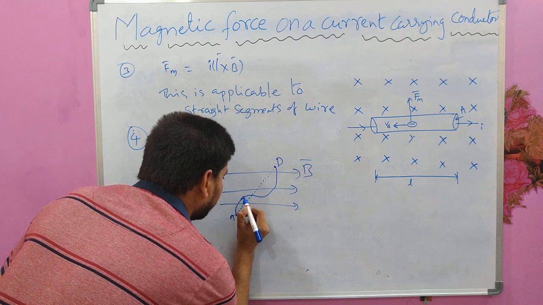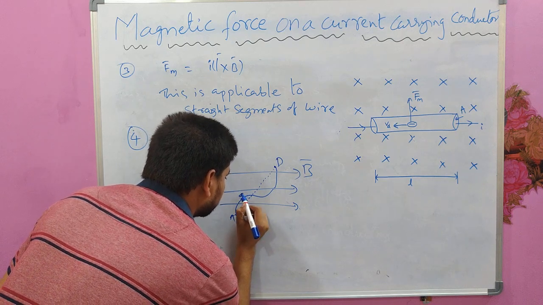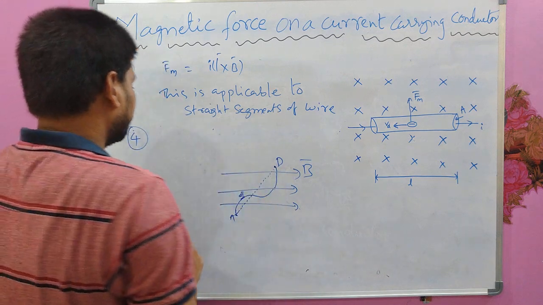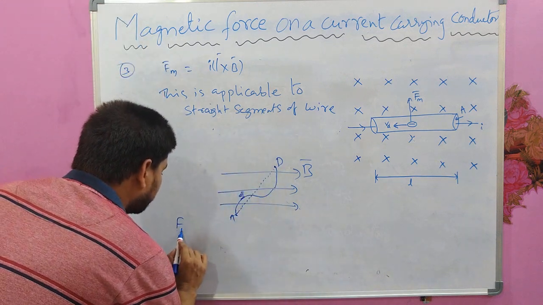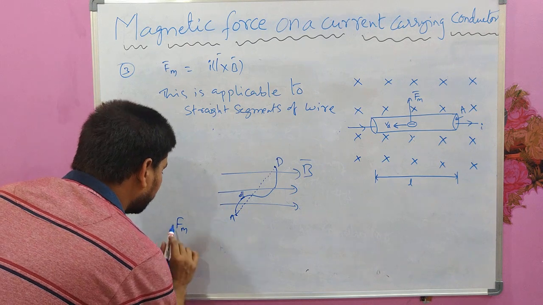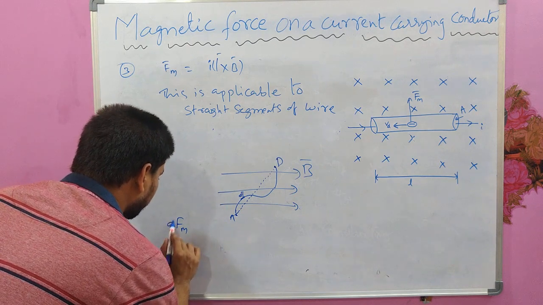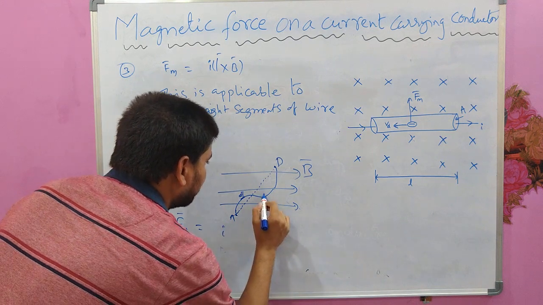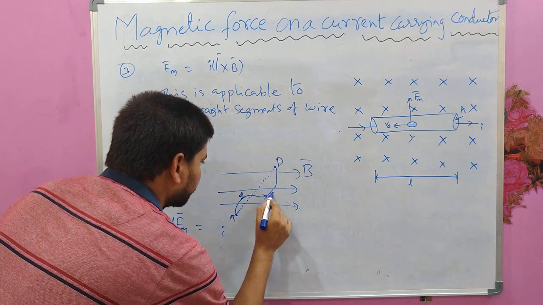Consider a small element or small segment dl in that wire and write the expression of the force acting on that small element. Then some current I is flowing through this in this direction.